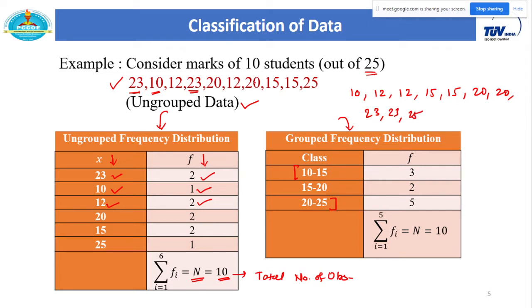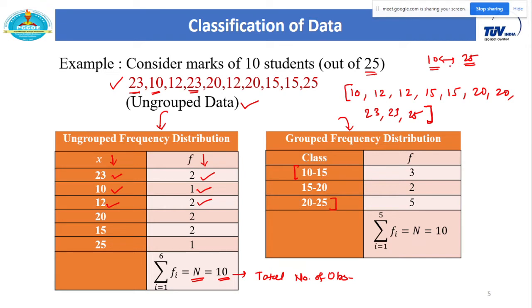So here I arranged the given data in ascending order, and from this range you can decide the class interval. This data varies from 10 to 25. So I will consider a class interval from 10 to 25, and here I consider a difference of 5. So the length of my class interval is 5.